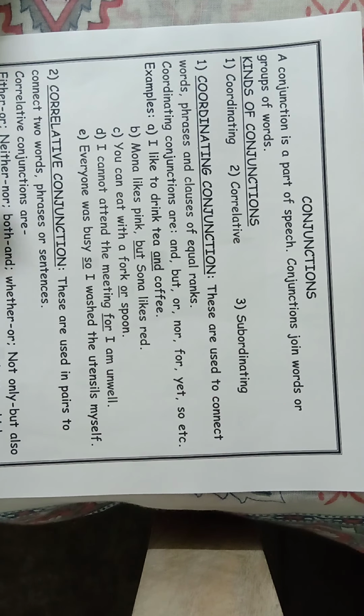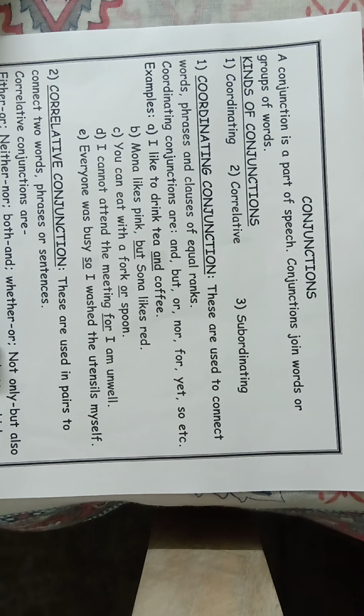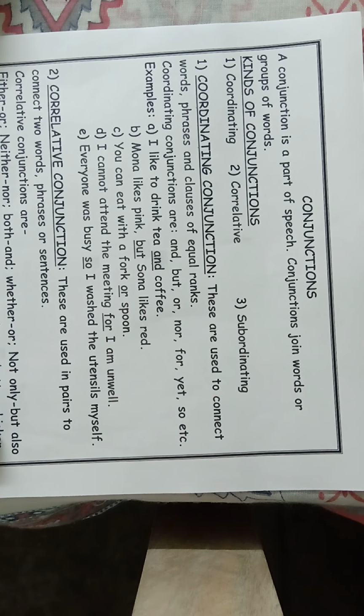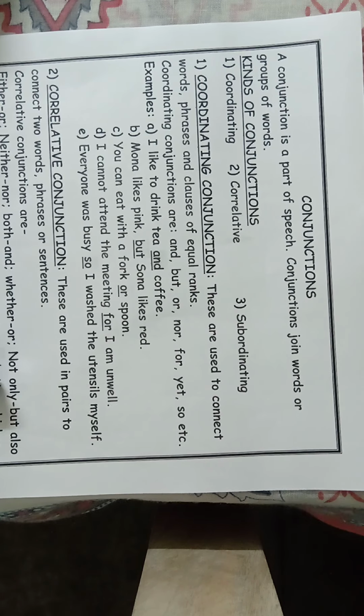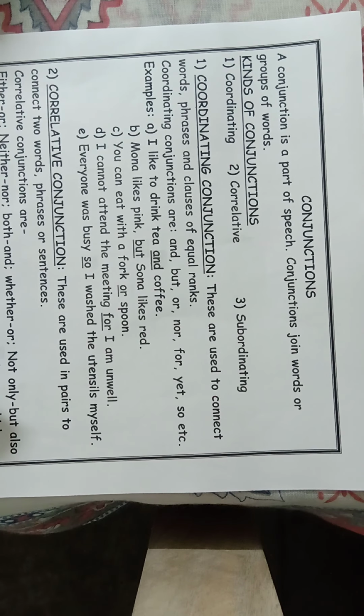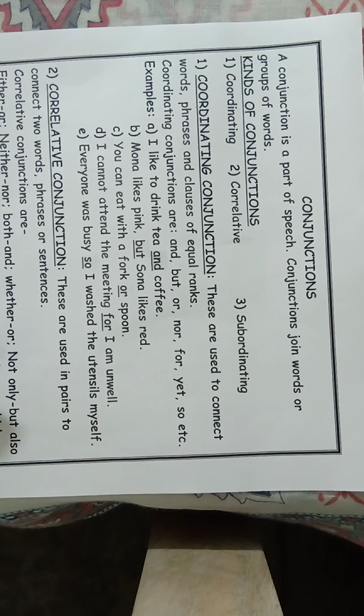Correlative conjunctions are either or, neither nor, both and, whether or, not only but also. So these words are to be taken together when we are using correlative conjunctions.